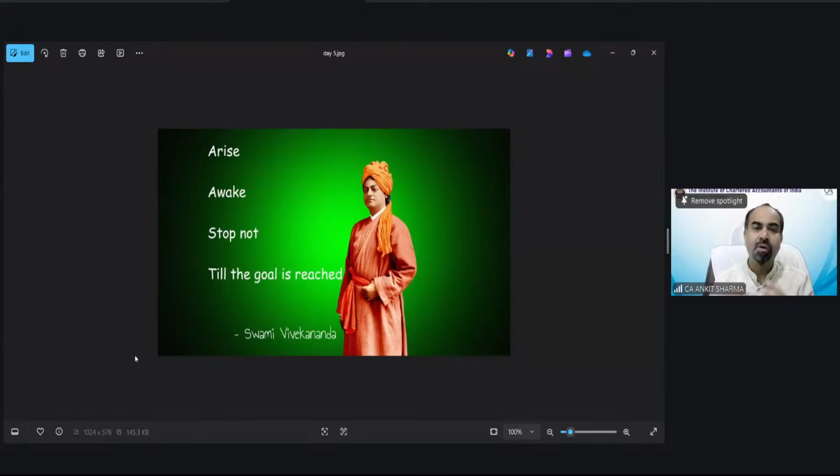It's about waking up and arising for your future. Until your goal is achieved, you should not stop. Time does matter, but until you get whatever you want in your life, you should not stop. You have to achieve your goal in life. So please arise, awake, and stop not till the goal is reached. That was the thought for the day.